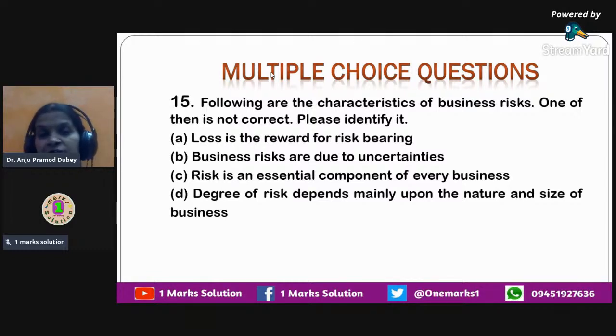Now read out the question carefully. Whenever you get a little long question with long options as answers, then you must read every statement once again. So here we read out the question once again. It says that following are the characteristics of business risk. So whatever options are given to you, they are the characteristics of business risks. One of them is not correct. Only one of them is not correct. You have to identify which one is not correct.